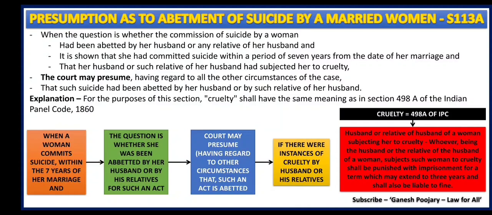The provision says, when the question is whether the commission of suicide by a woman had been abetted by her husband or any relative of her husband, and it is shown that she had committed suicide within a period of 7 years from the date of her marriage, and that her husband or such relative of her husband had subjected her to cruelty, the court may presume, having regard to all the other circumstances of the case, that such suicide had been abetted by her husband or by such relative of her husband.